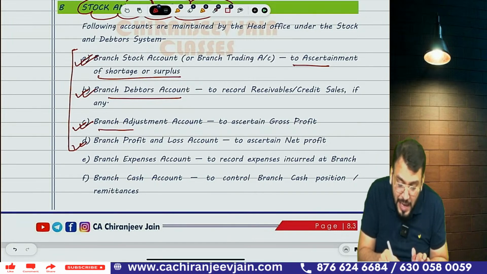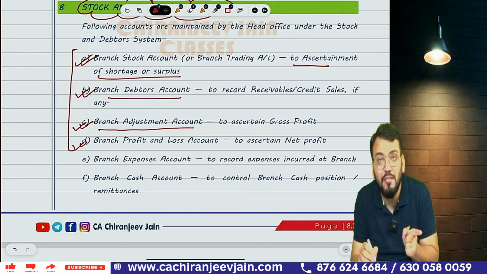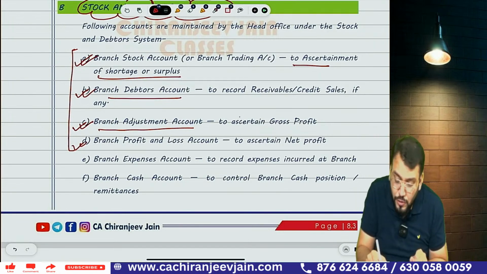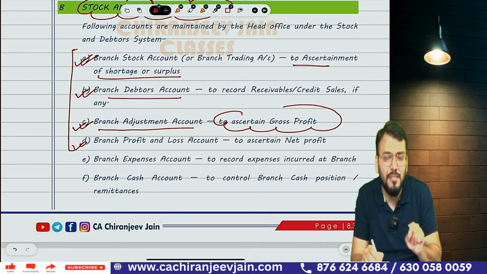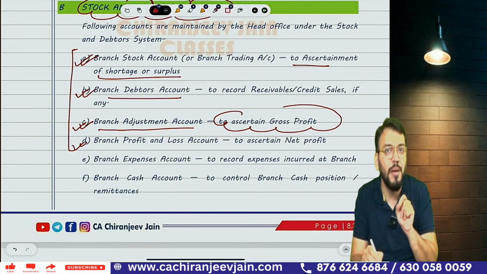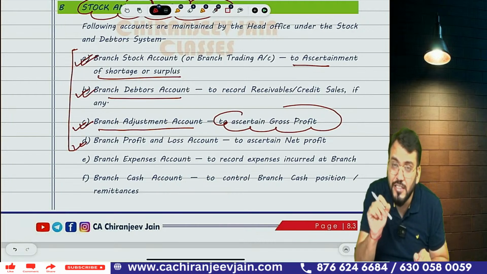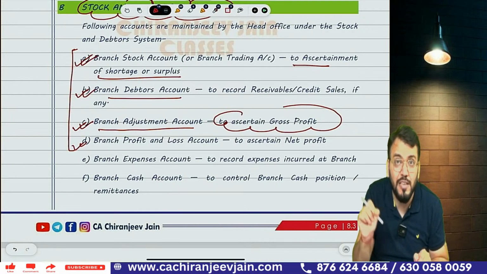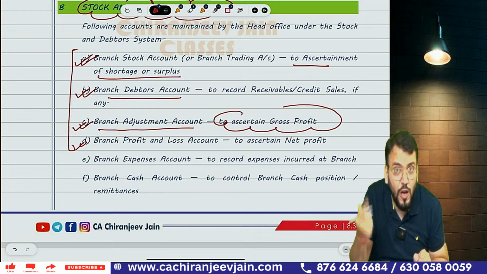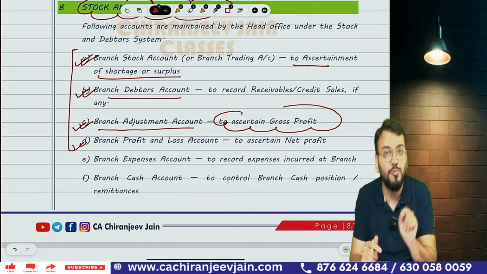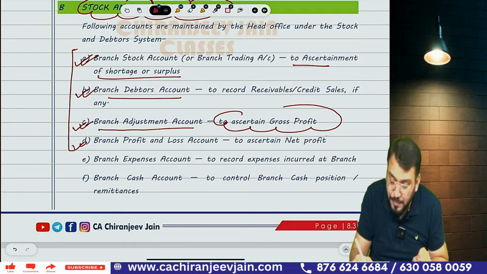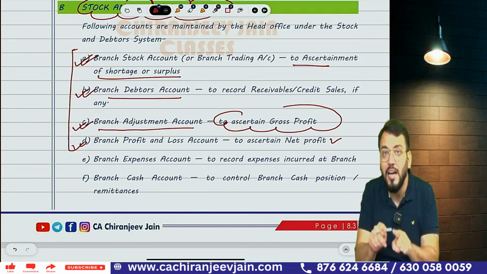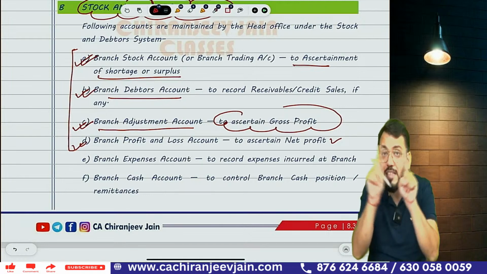Understood? And branch adjustment account is used to calculate gross profit. We will calculate gross profit by preparing branch adjustment account. It is as simple as trading account. The branch adjustment account will be used to calculate gross profit. At the end, we'll prepare branch profit and loss account, and from branch profit and loss account, we'll calculate the net profit. Net profit of branch in head office book.